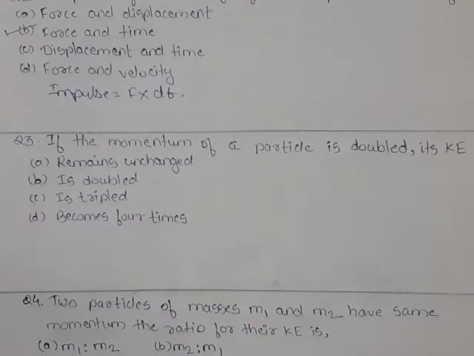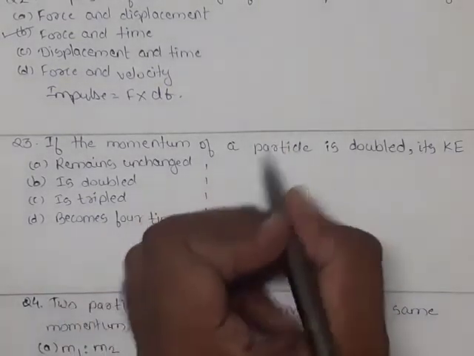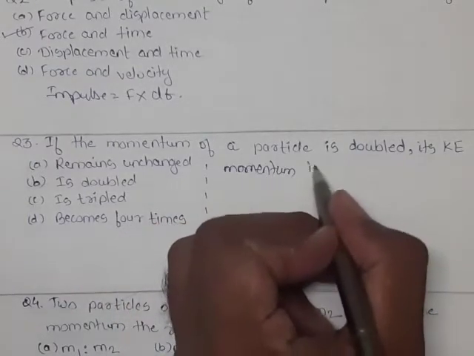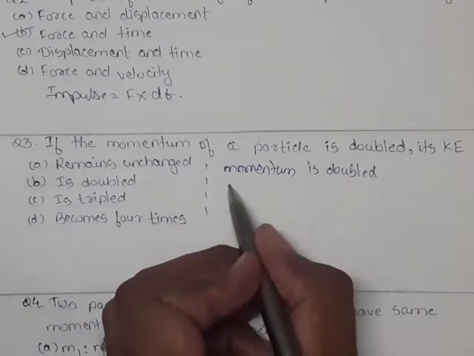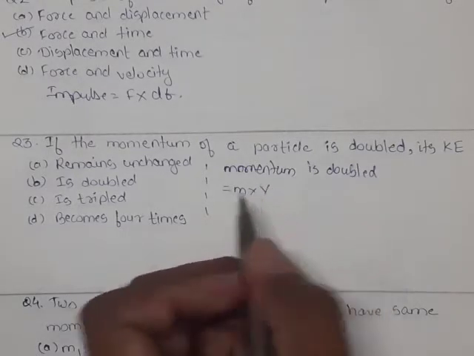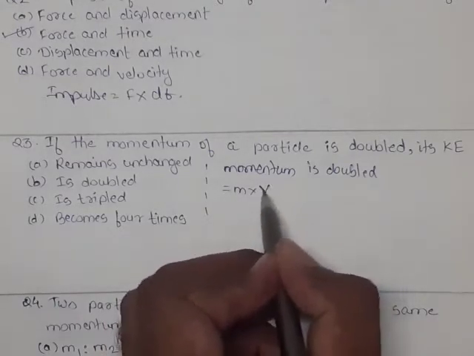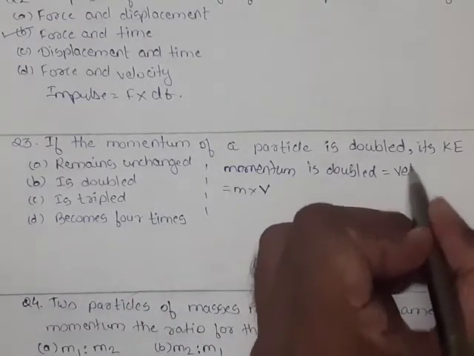Question 3: if momentum of a particle is doubled, its kinetic energy will be. So first we are saying momentum is going to get doubled. First we must know what is meant by momentum. Momentum is the product of mass and velocity. Mass generally remains constant, so the variable we are changing is velocity. So when momentum is doubled, the velocity gets doubled.